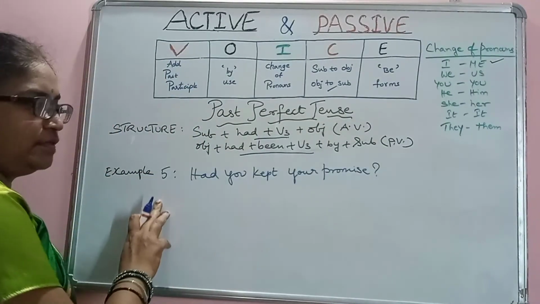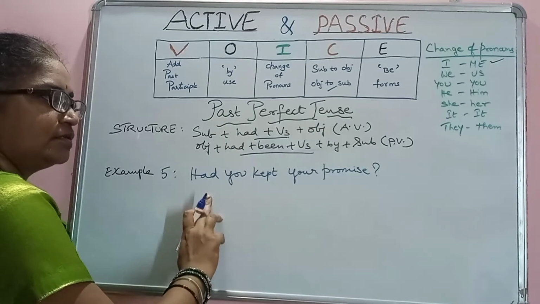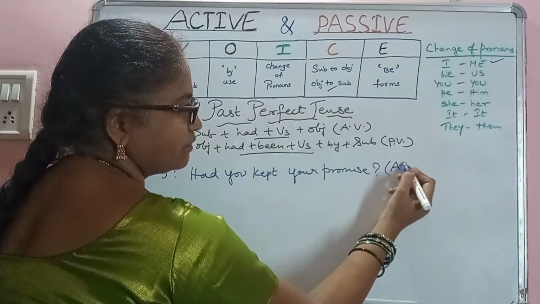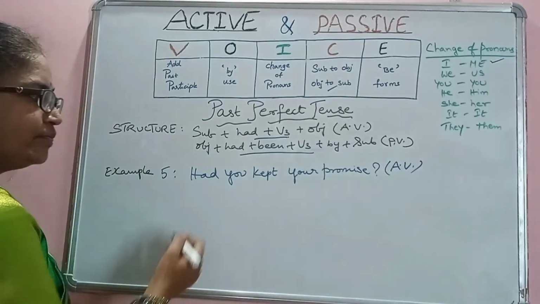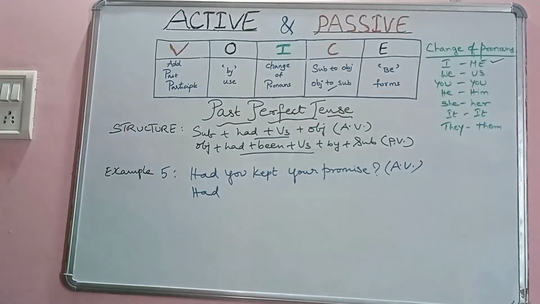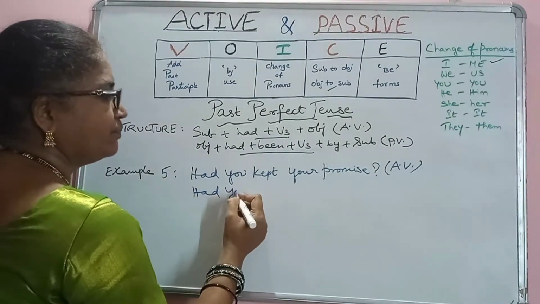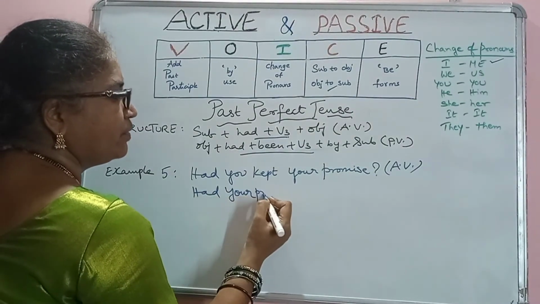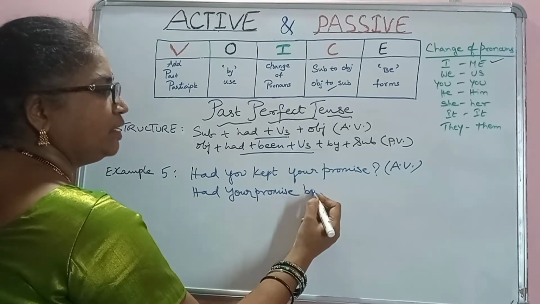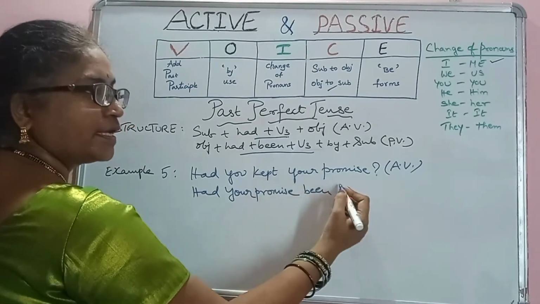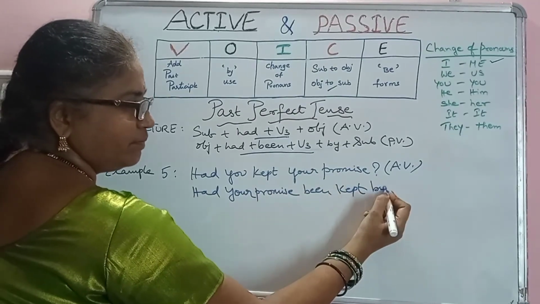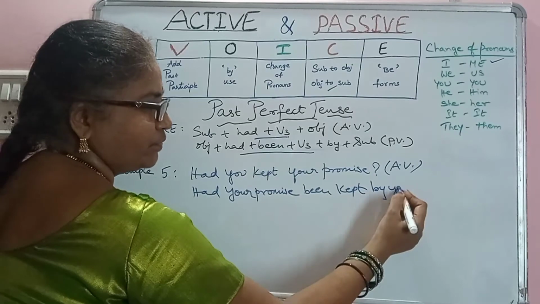This is the fifth example here, and this is also a question in the active voice. Here, apply the same had as usual. Had your promise been kept by you.